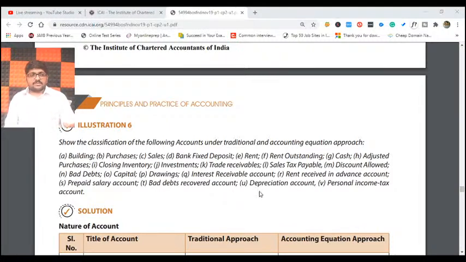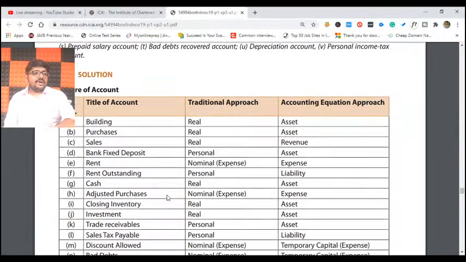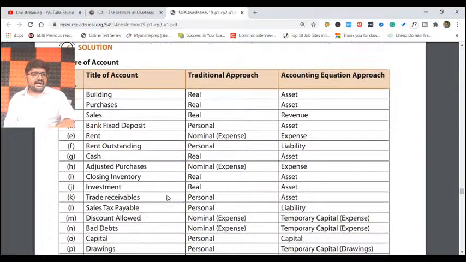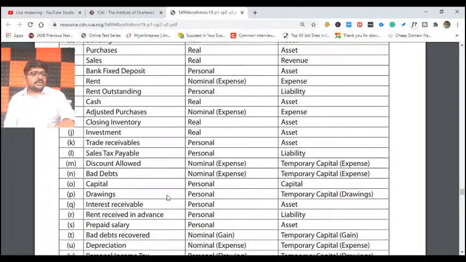Depreciation account, expense. Personal income tax account: personal income tax means the owner's personal income tax, part of drawings, my dear friends. So that is how you will take all these amounts. Okay. Next.